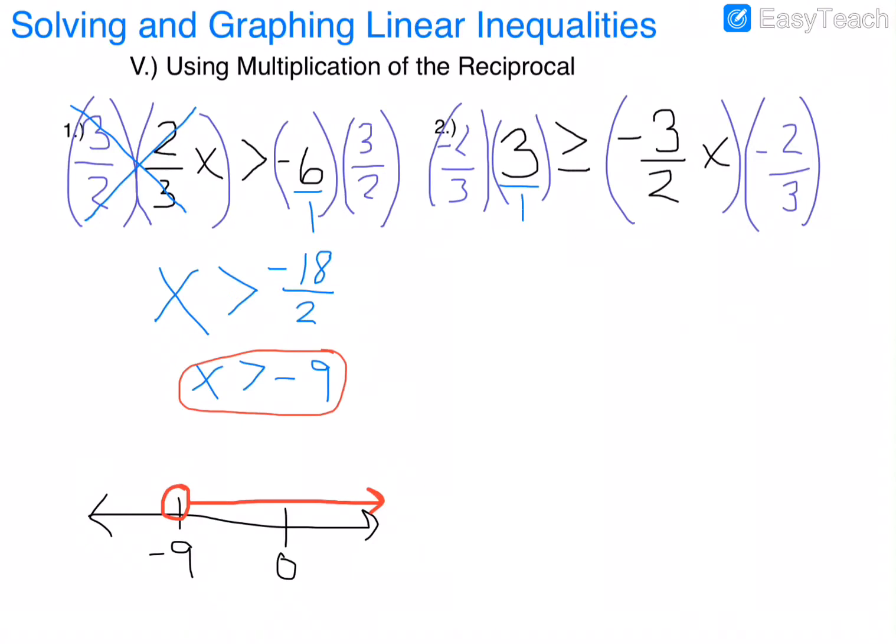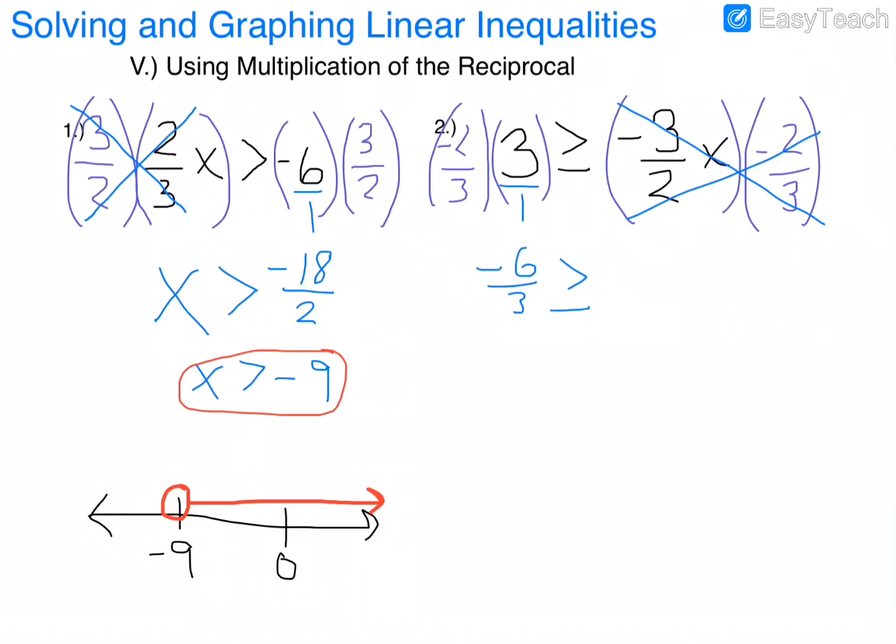So we're going to get -6/3 is greater than or equal to, on this side, -3 divided by 3 is -1. 2 divided by -2 is -1. -1 times -1 is +1. So we're just going to get x. So basically everything's going to cancel out here like we talked about before. So these 2's are gone. These 3's are gone. Negative times negative is positive.